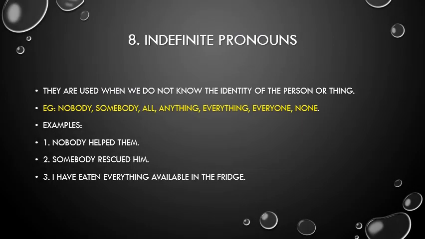Next topic is indefinite pronouns. They are used when we do not know the identity of the person or things. For examples, nobody, somebody, all, anything, everything, everyone, and none. Examples of sentences are: nobody helped him, somebody rescued him, I have eaten everything available in the fridge. So the examples are nobody, somebody, and everything.